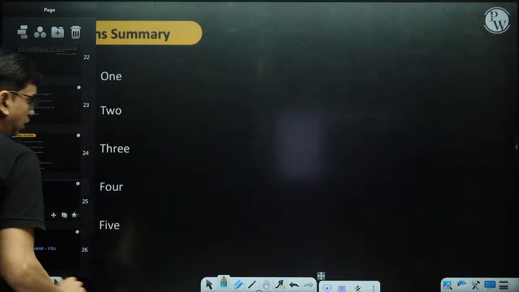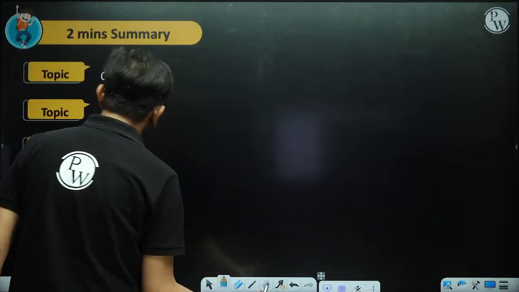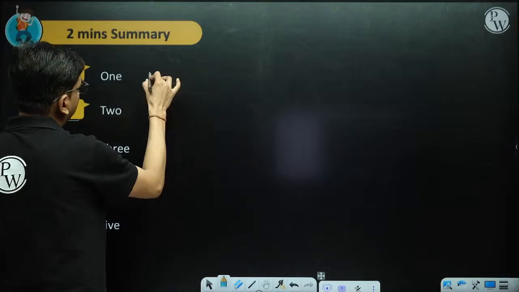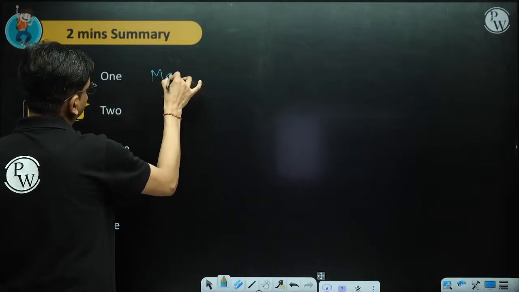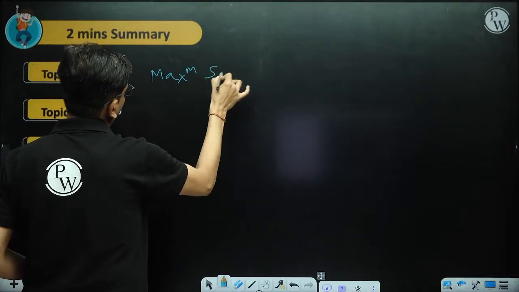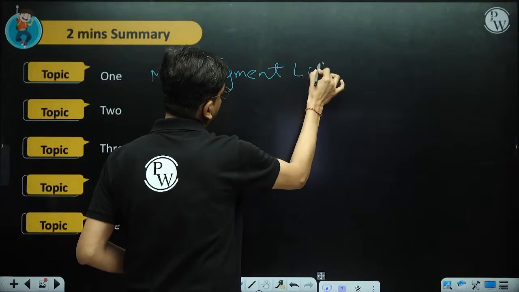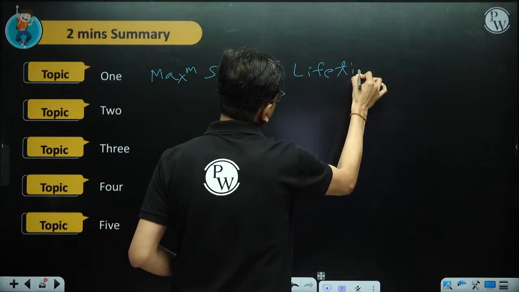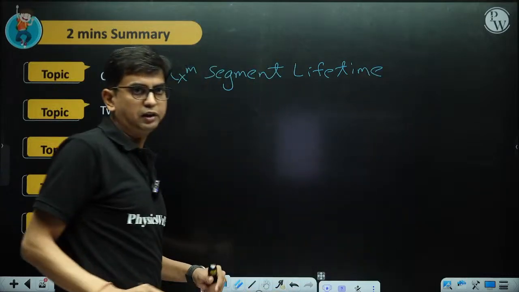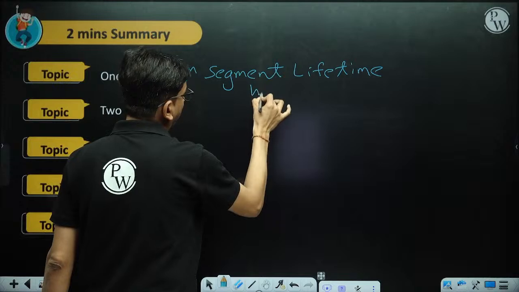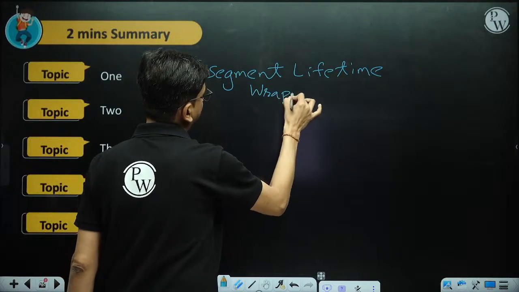Today we started with the homework question, and then we talked about maximum segment lifetime, and in the same topic we covered wrap around time.